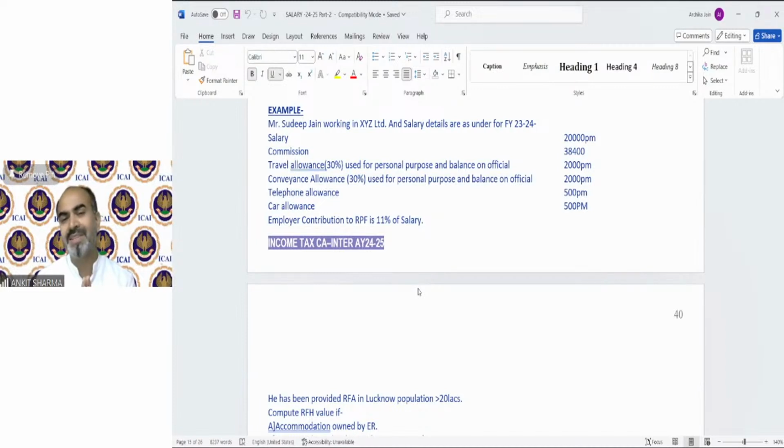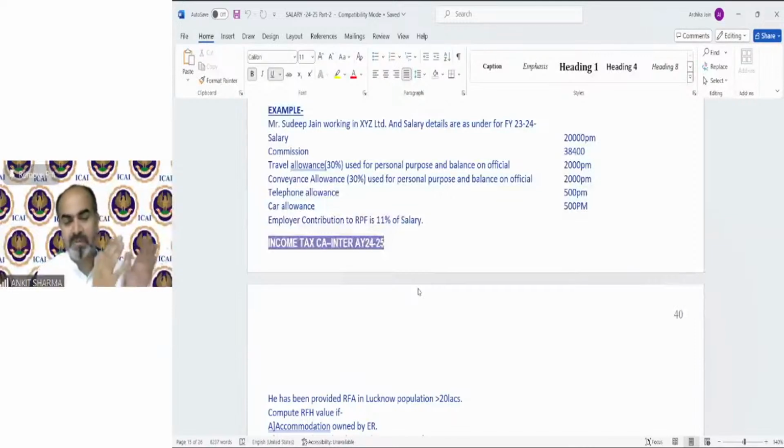Telephone allowance provision says fully taxable because there is no exemption for telephone allowance. Remember, there is a concept of telephone facility. Telephone facility is fully exempt, but telephone allowance is fully taxable. So do not get confused in the examination. Okay. Now the car allowance. Again, this is a car allowance, not a car facility. If it is a car facility, we have multiple provisions. If the car is owned by the employer, if the car is not owned by the employer, then who is bearing that expenditure?